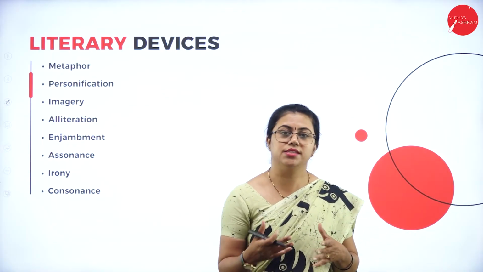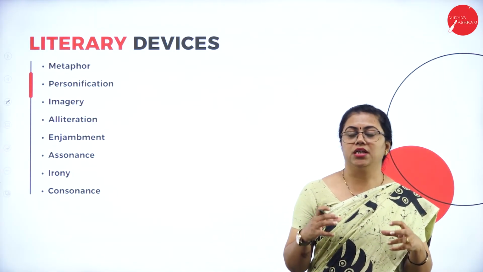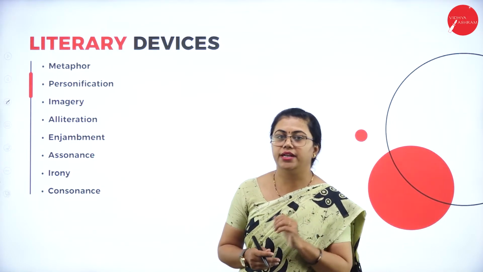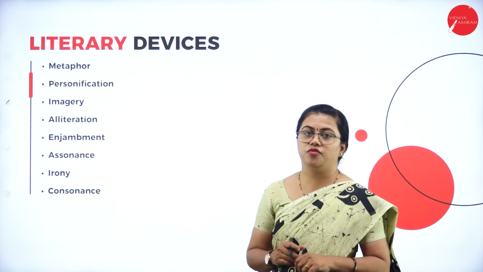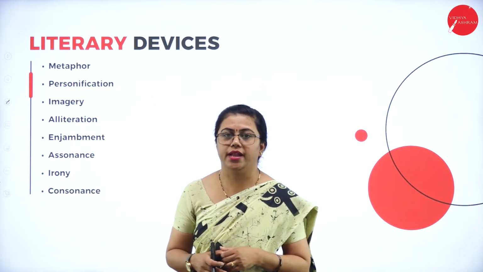He talks about some king. He compares him to be very mighty. So that strength which he compares, that comes under metaphor. That is the literary device here. Next we have personification. So here the poet is personifying this Ozymandias.